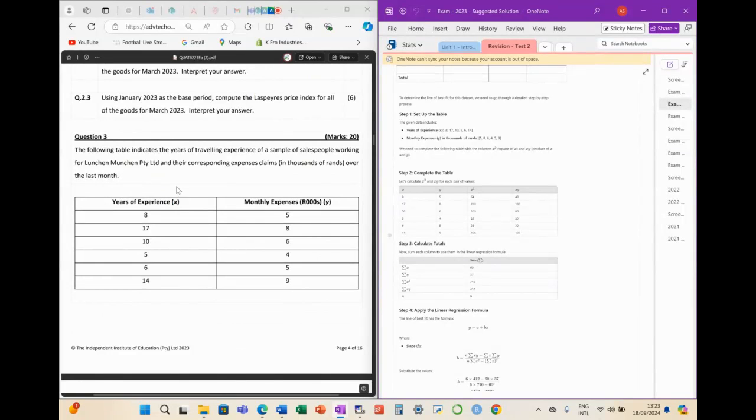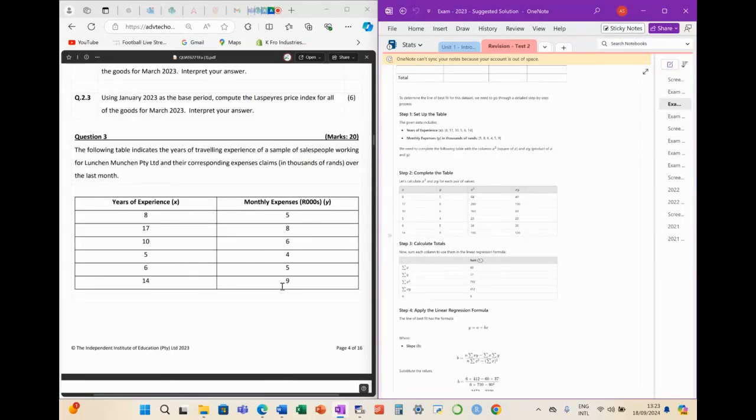Is there a relationship between traveling experience in years and last month's expenses? Right. So if we quickly run through it, 8, 5,000, 17, 8,000, 10, 6,000, and 5, 4,000. So there seems to be a correlation there.